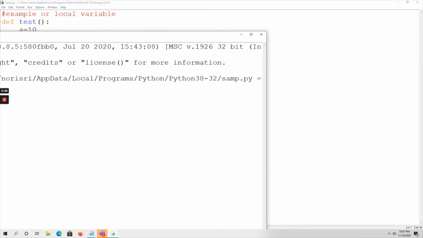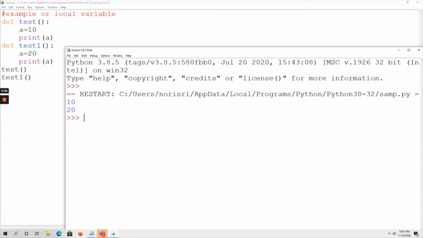The output is 10 and 20, right? The execution starts with the function called test. The cursor goes to this function. Here a equal to 10. That means this variable is called a local variable. a is local to this function only. The scope of this variable will be only this block, that function test only. a equal to 10, print of a, so the value 10 is printed on the output screen.